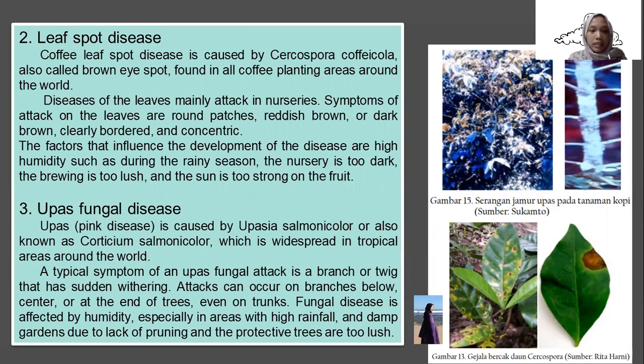Upas or pink disease is caused by Upasia salmonicolor, also known as Corticium salmonicolor, which is widespread in tropical areas around the world. A typical symptom of an upas fungal attack is a branch or twig that suddenly withers. Attacks can occur on branches below, center, or at the end of trees, even on trunks. Fungal disease is affected by humidity, especially in areas with high rainfall and damp gardens due to lack of pruning and the protective trees being too large.